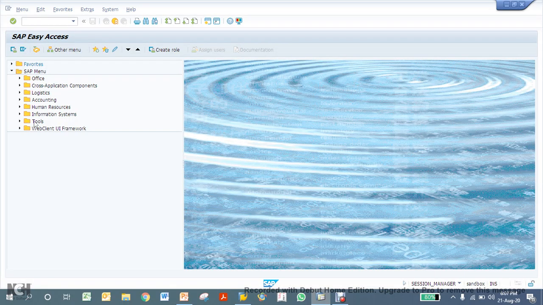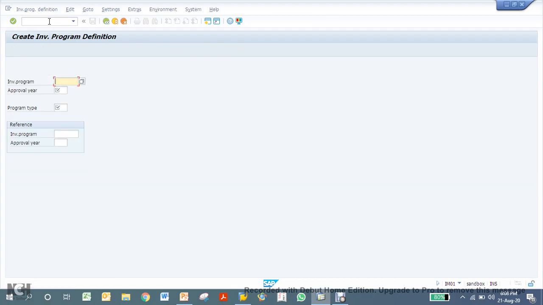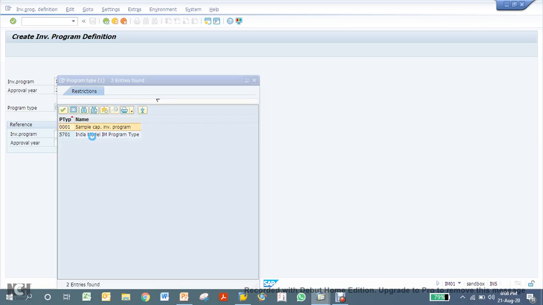So let's continue. IM01 is to create an investment program. You can give any name, that's not important. As per your organization element you can give, say I am giving IDES 2, and you have to give the approval year. Right now I am just giving 2020, so you are giving the approval for 2020, but the budget is for 2021. Program type you have to select from your configuration. So I have configured my IM program type.